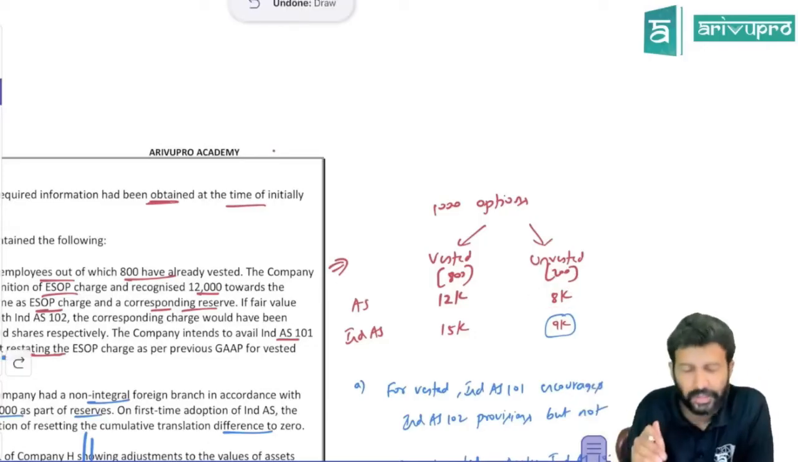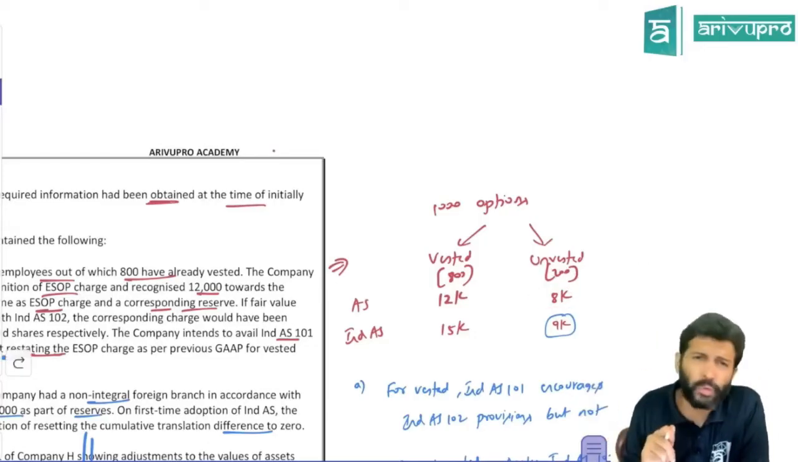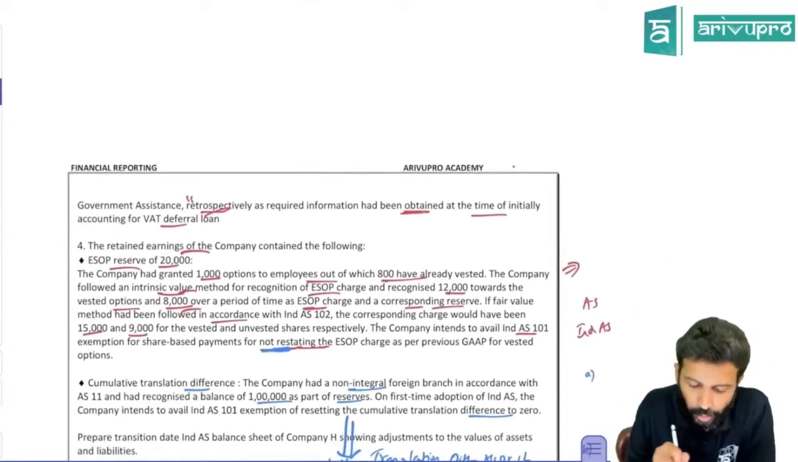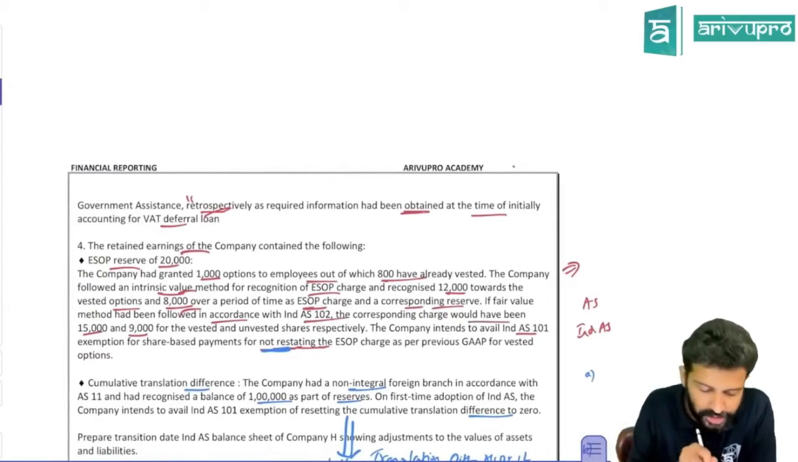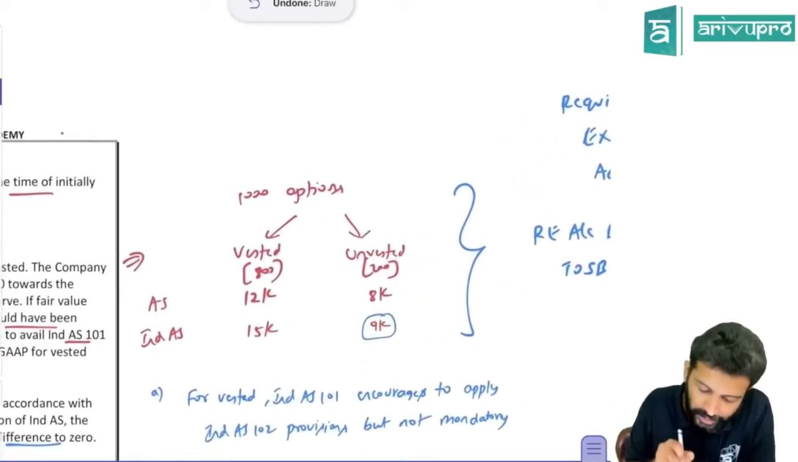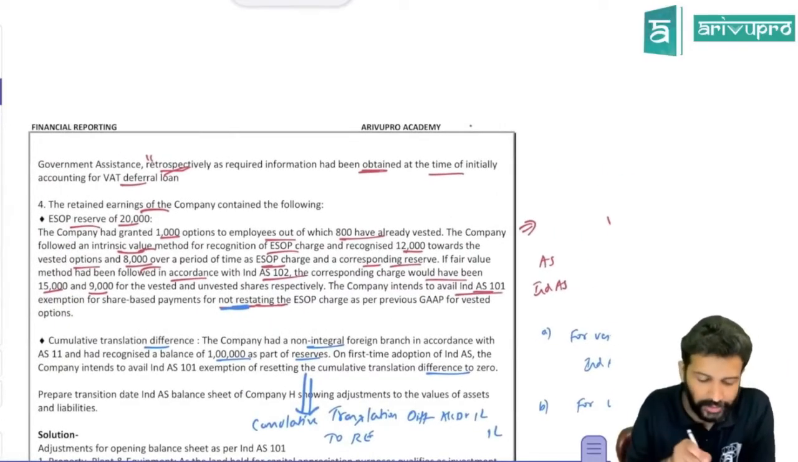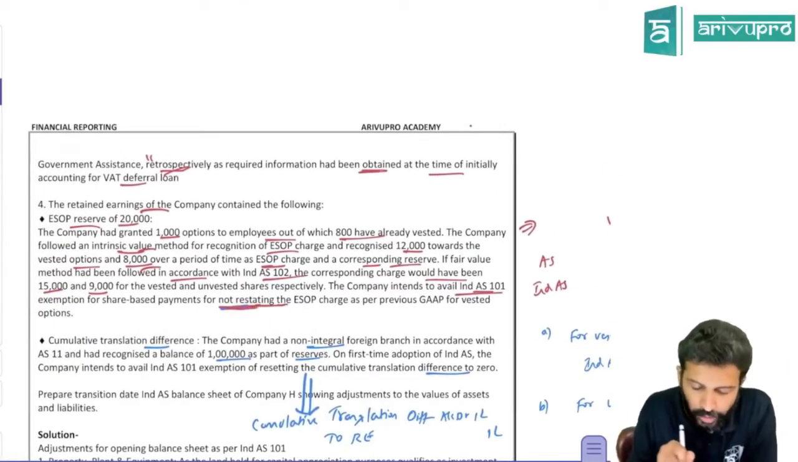So 12,000 we have recognized towards this, as per AS. But in IND AS we don't follow the intrinsic value method. We follow the fair value method. If the fair value method had been followed in accordance with IND AS 102, the corresponding charge would have been 15,000 and 9,000. So as per IND AS, it would have been 15 and 9. The company intends to avail the IND AS 101 exemption for share-based payment of not restating the ESOP charge as per the previous GAAP for the vested options.